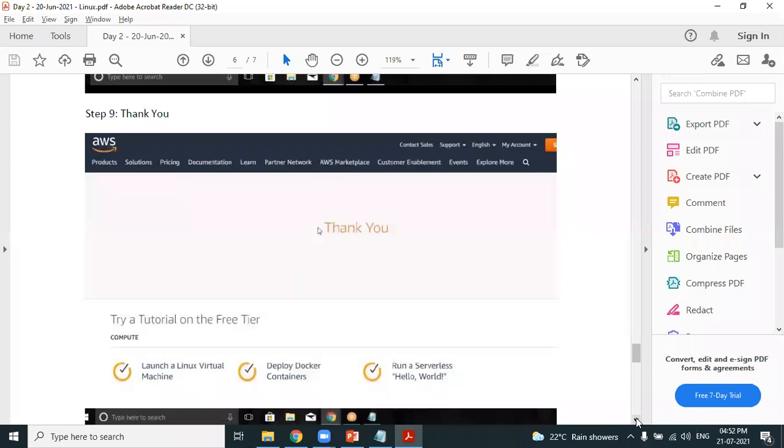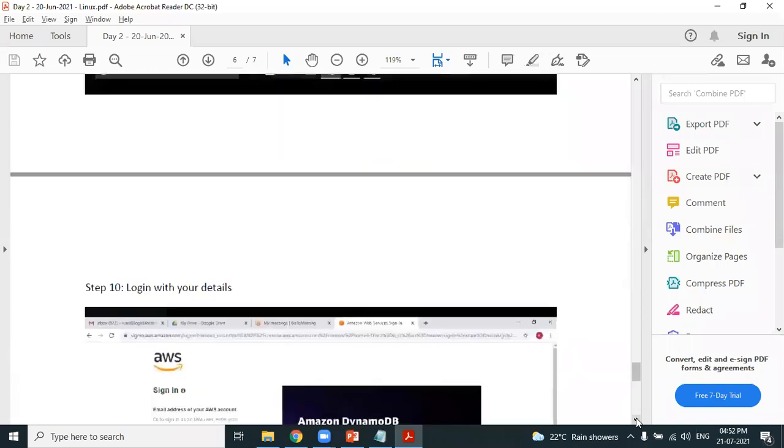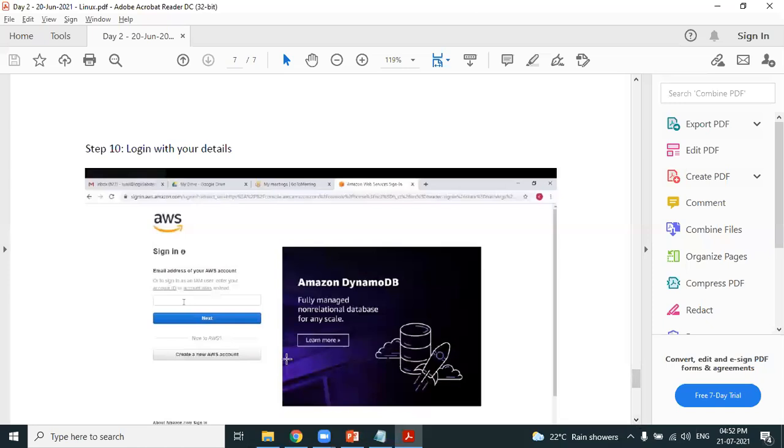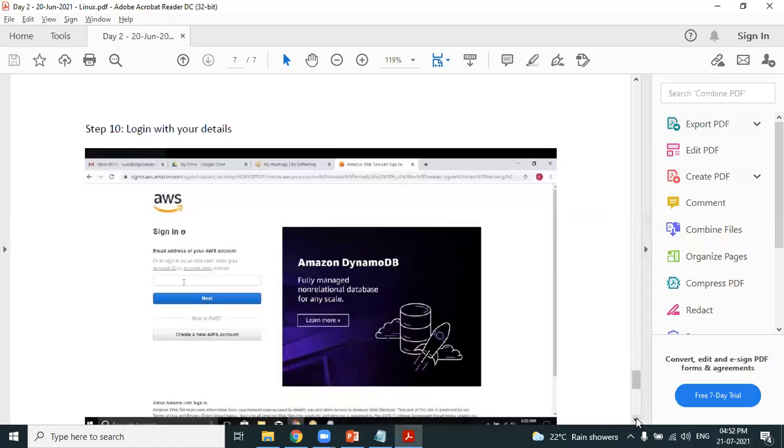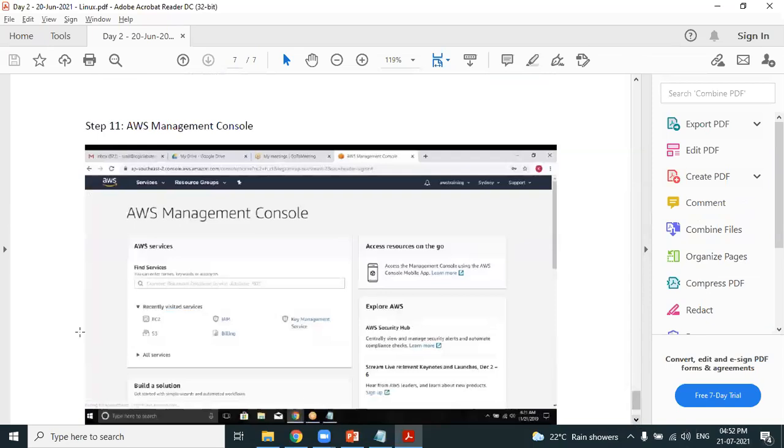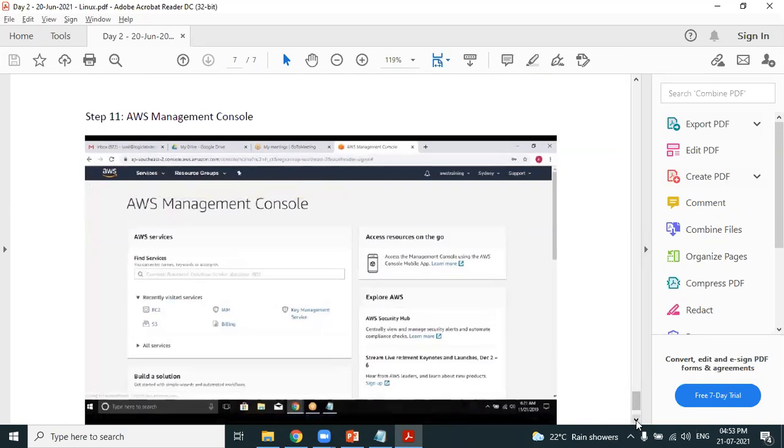And you get a thank you message saying that you have completed the process of creating a new AWS account. Once you are done with creating a new AWS account, as usual, log into AWS by entering your email address and password. The first page you get is the AWS Management Console. You can choose the service and start working with AWS. Am I clear?